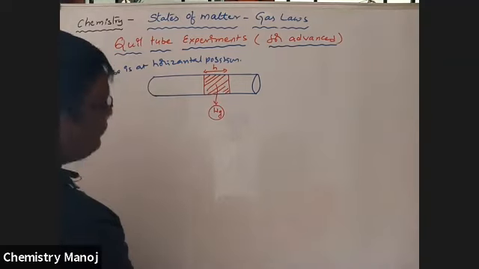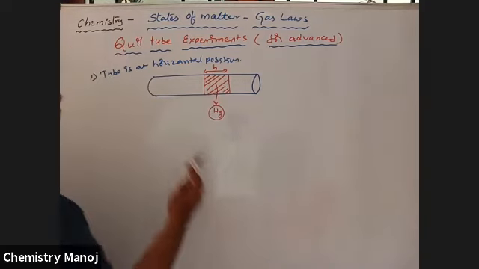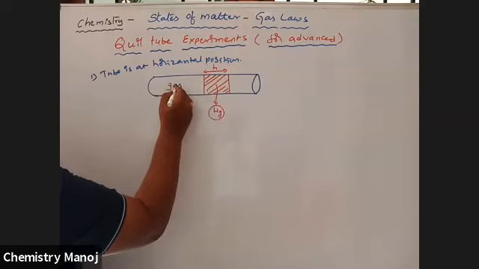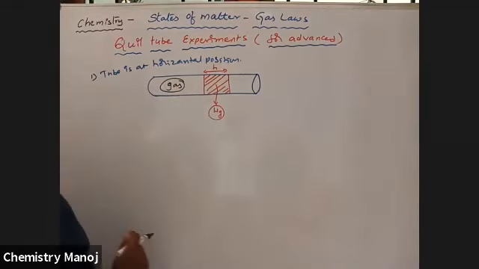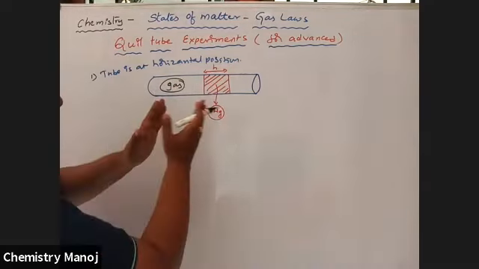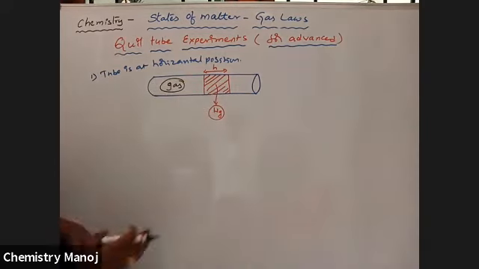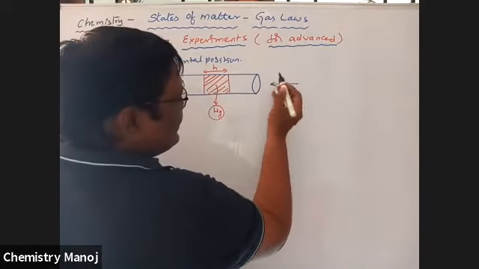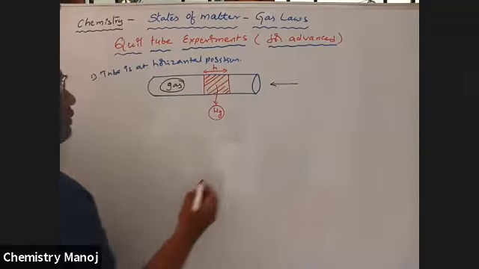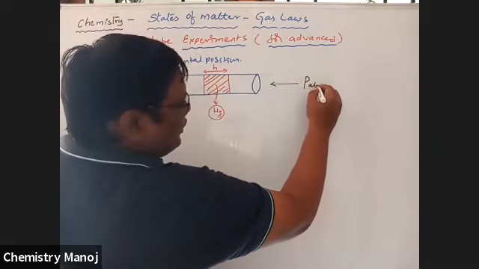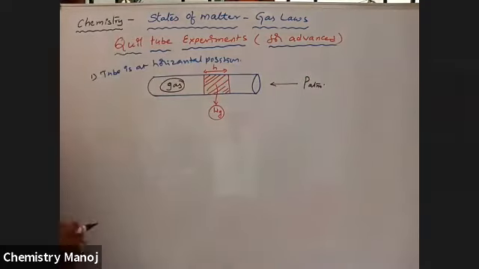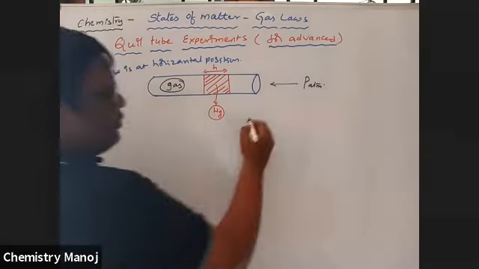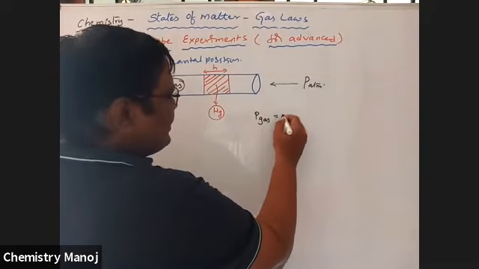Height is H. Here, a gas is trapped within the tube with that mercury. Next, as in our previous case, there is atmospheric pressure towards that tube.